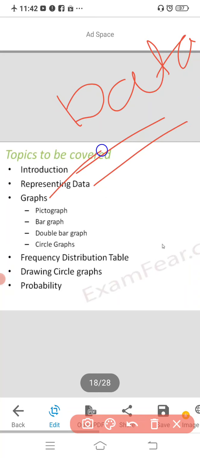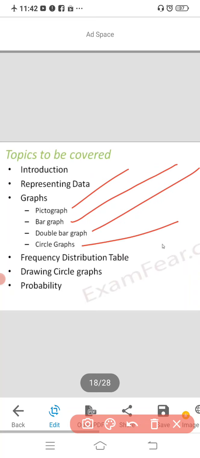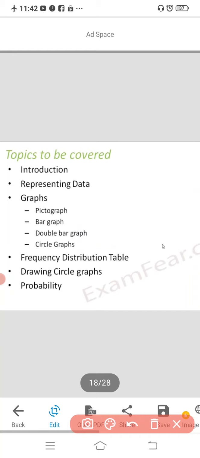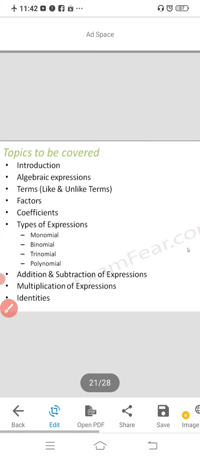In the graphs you are going to study four types of graphs. The first graph is the pictograph, the next is the bar graph, the third is the double bar graph, and the fourth is the circle graph, that is, the pie chart. Also you are going to deal with the frequency distribution table, drawing circle graphs, and probability. So all these concepts you are going to study, and also the algebraic expressions.